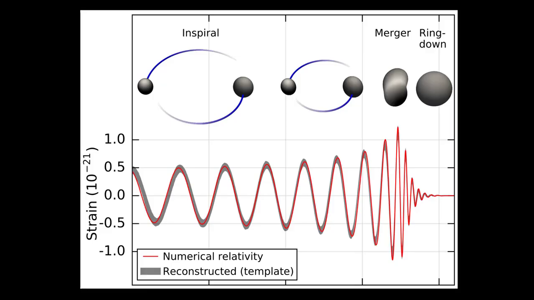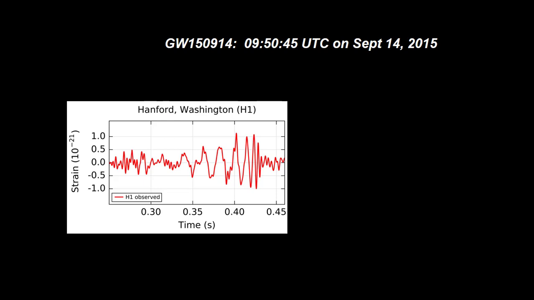This waveform was numerically predicted by the general theory of relativity as shown by the red line. The gray line shows a reconstruction of the LIGO-Hanford gravitational wave pattern, which is just simply amazing how much it matches the prediction. Now, it's one thing for one observatory to pick up a waveform that is believed to be formed by a gravitational wave.